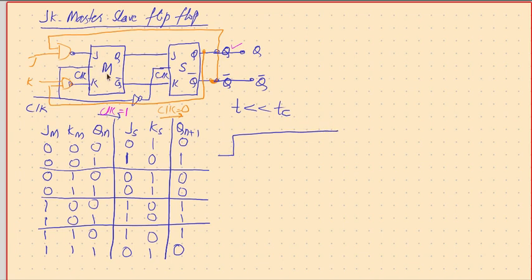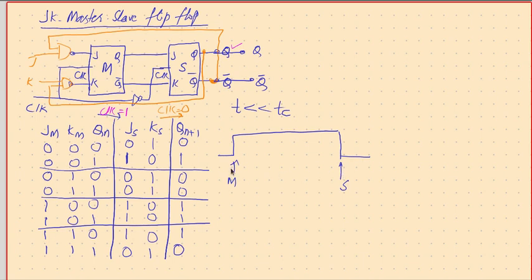So whenever the clock becomes high, at this instant the master gets activated, and whenever the clock goes low, at this instant the slave gets activated.